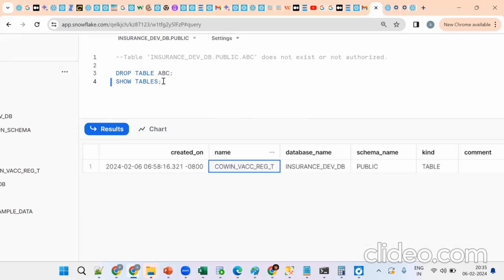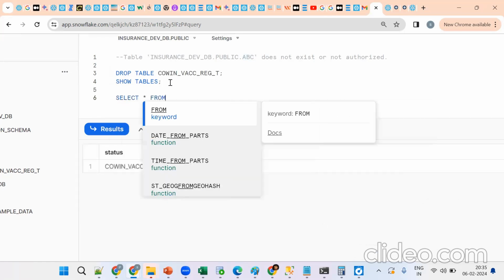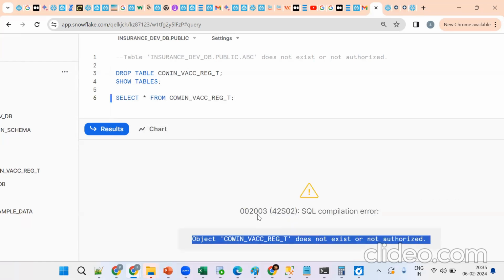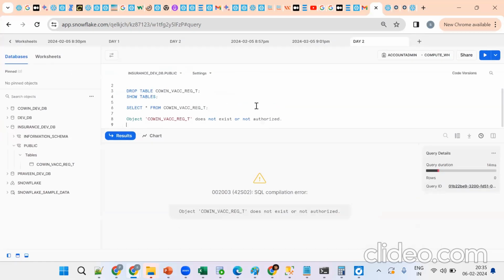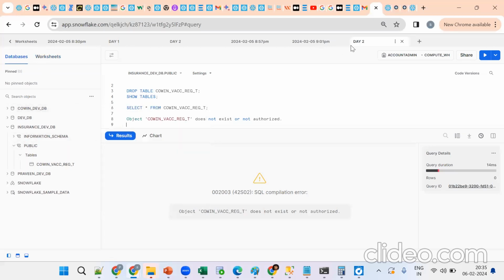See the same thing, drop table name. Now what happens if I select? There won't be any object. You should be comfortable with this UI, remember one more time. There will be multiple databases: development, test, UAT. Like this we'll open multiple sessions. So you get the point? Yes or no? First you should be comfortable.